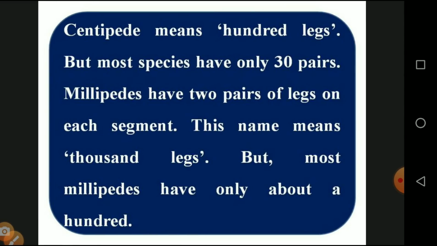Now a question regarding centipedes: centipede means hundreds of legs. Centi means 100, so the presence of hundreds of legs. But most species have only 30 pairs of legs, that means 30 into 2 is equal to 60. Millipedes have 2 pairs of legs in each segment, and the name means a thousand legs. In millipedes each segment consists of 2 pairs of legs, but most millipedes have only hundreds of legs.